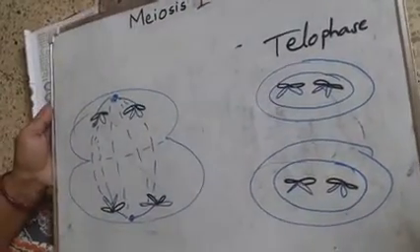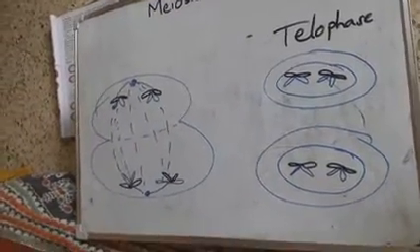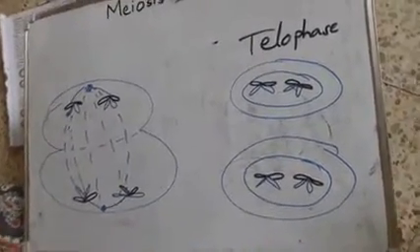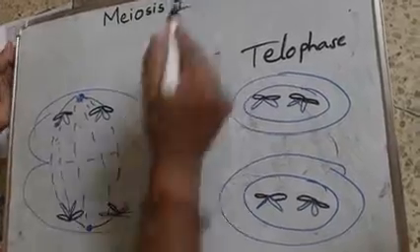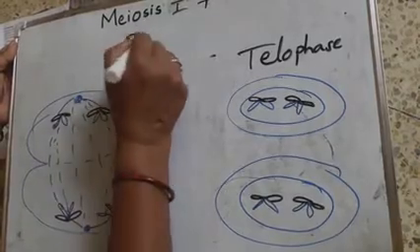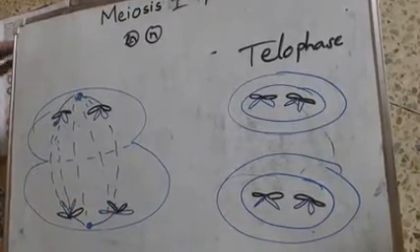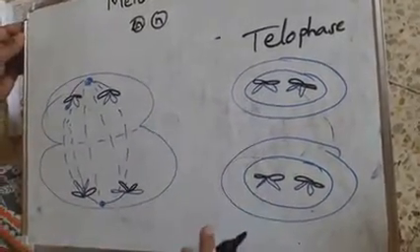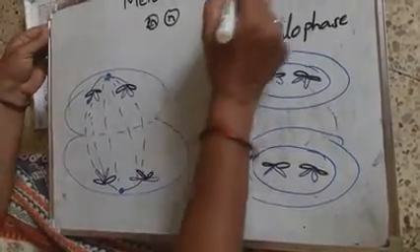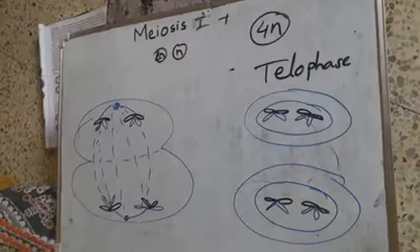Now in meiosis 2, these two haploid cells again undergo a mitotic-like division and produce 4 haploid cells. So in meiosis 1, 2 haploid cells are formed, and in meiosis 2 the cells go through the same process, prophase, metaphase, anaphase and telophase, and it produces 4 haploid cells.